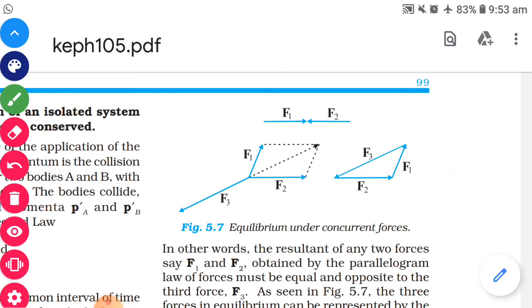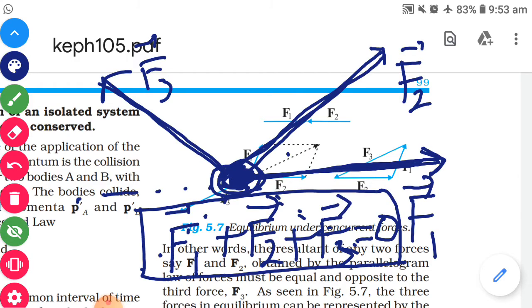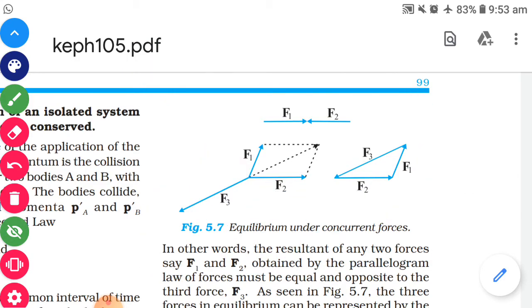Say three forces are there: F1 is in this direction, F2 in this direction, and the third force in this direction. If the resultant of these forces is 0, then the x component, y component and z component of all the forces will also be 0.